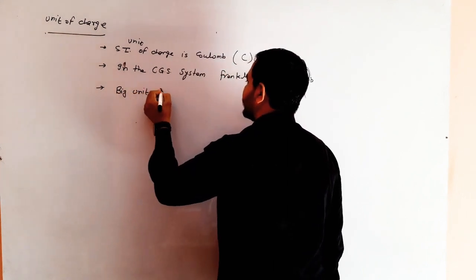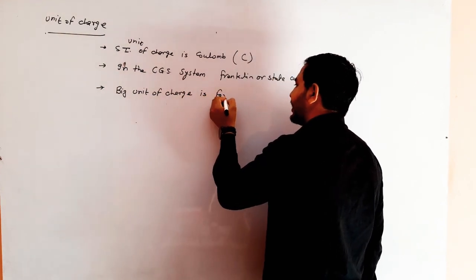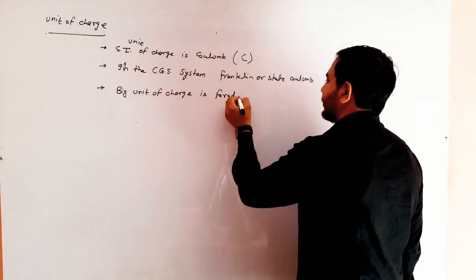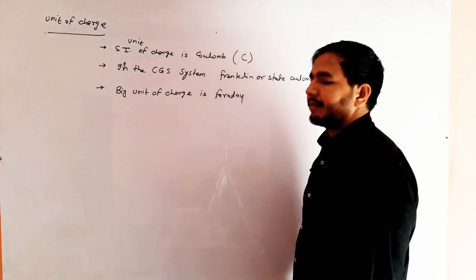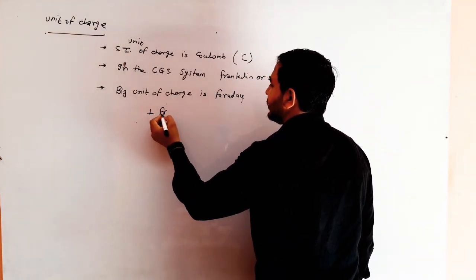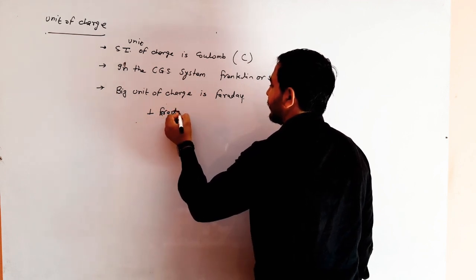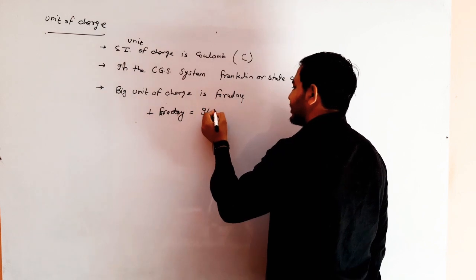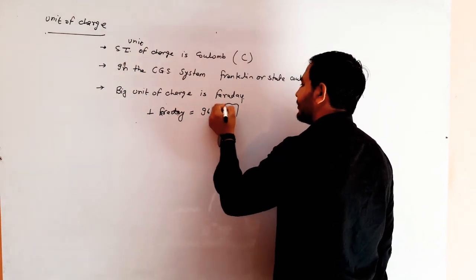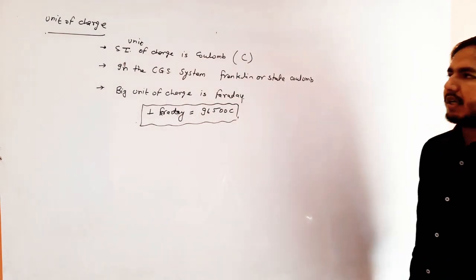Big unit of charge is Faraday. Not Farad. Faraday. The value of 1 Faraday is 96,500 Coulomb. Clear? This is the unit of charge.